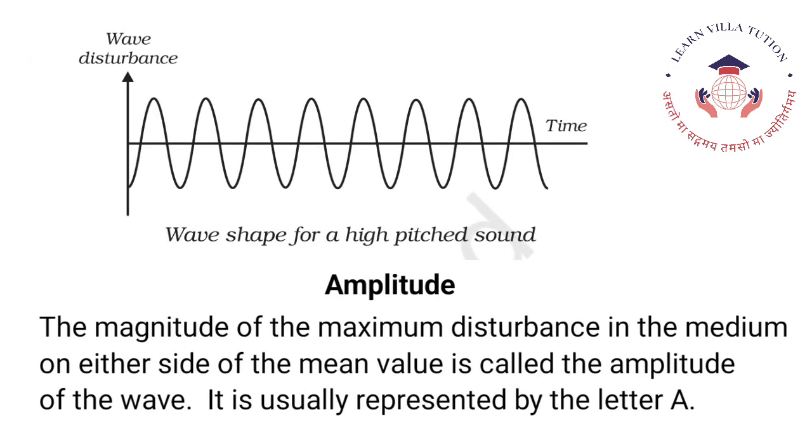Amplitude. The magnitude of the maximum disturbance in the medium on either side of the mean value is called the amplitude of the wave. It is usually represented by the letter A.